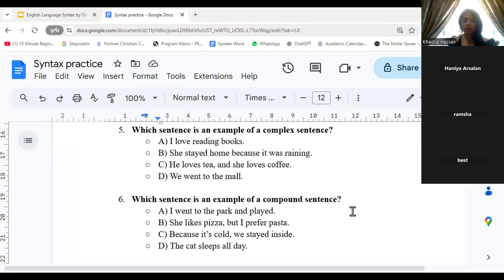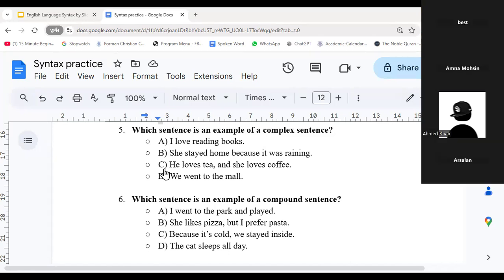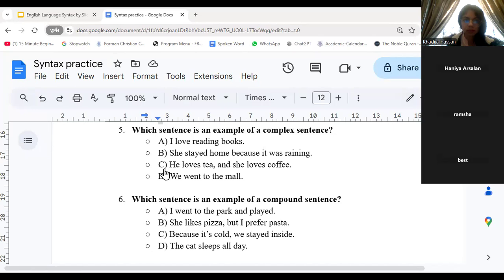Compound sentence, two independent clauses joined together by a conjunction, by a coordinating conjunction. Okay, so Ramsha sent an A. What about the rest? B, Hania, Ahmed, Arsalan, Best, Ramsha.